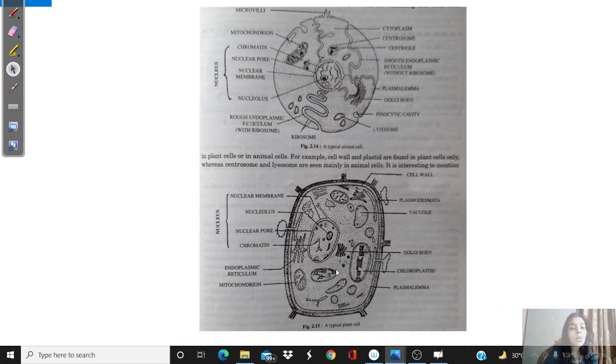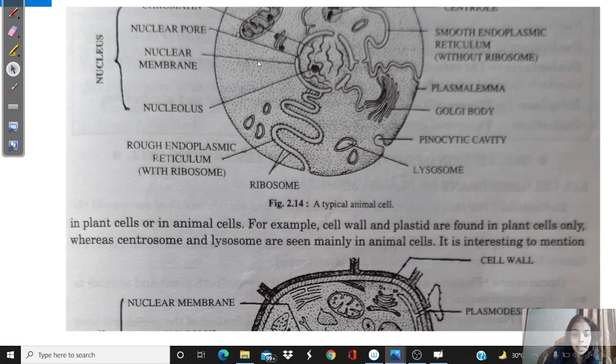Okay. So now the hyaloplasm that I am talking about is this particular matrix which is present inside the cell. It is the living matter of the cell. And this hyaloplasm can be distinguished into two parts. What are the two parts?